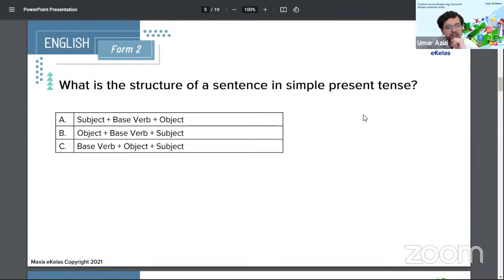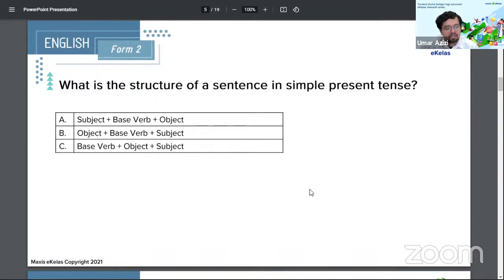Yes, Darshini, John goes to school every morning. Good job. Yes, that's an example of something that happens every single day. Now, you need to identify what subjects are, what base verbs are, and what objects are. At your level, this is something that you'll need to do. So write it down. Now, for simple present tense, what is the format? Is it subject, base verb, object, SVO, object, verb, subject, OVS, or base verb, object, subject, VOS?